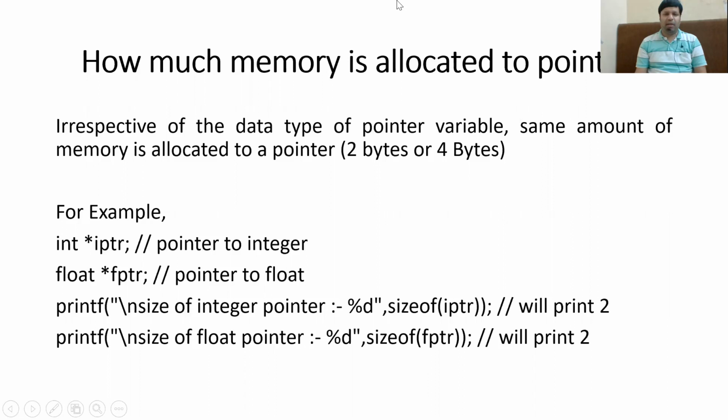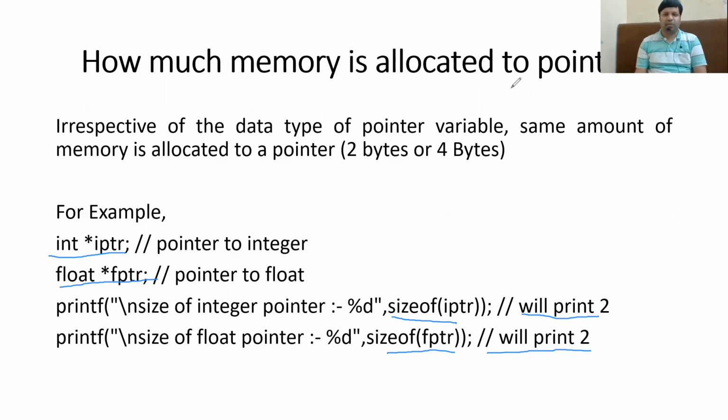In line number 1, we have created an integer pointer, and in line number 2, we have created a float pointer. Now, using the sizeof operator, we are trying to print how much memory it takes. So it is an integer pointer, iptr, it will take 2 bytes. Now the second one is a float pointer. Even though it is a float pointer, it will take 2 bytes. A normal float variable takes 4 bytes, but the pointer variable will take 2 bytes.